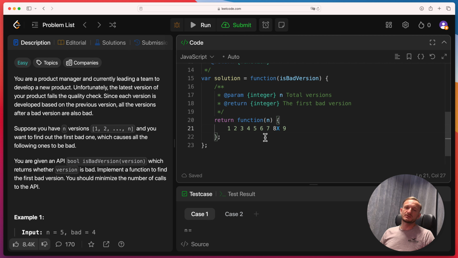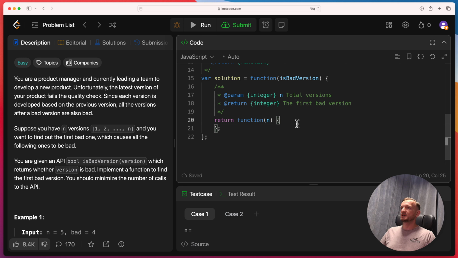But when we do a binary search and instantiate a marker on the beginning and on the end, we can always aim in the middle. If we aim in the middle and we know that the middle value is a good value, then we know right away that we can remove from our calculation everything which is on the left, and just try to shrink this border and the number of elements in each iteration.